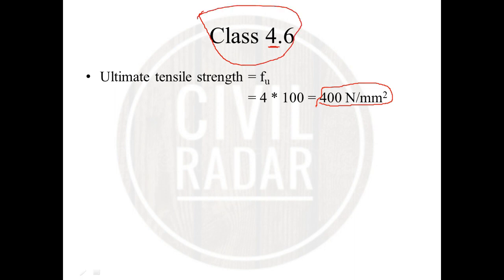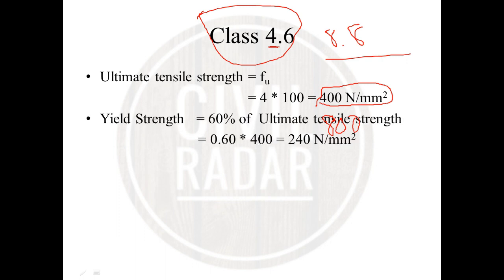If the class is 8.8, then the ultimate tensile strength is 8 multiplied by 100, which is 800 Newton per mm square.